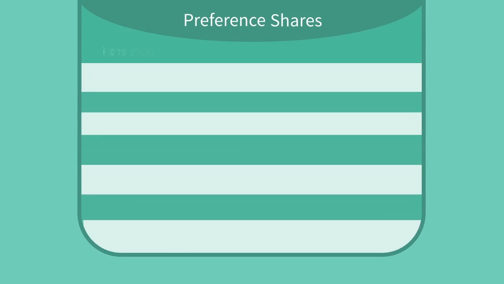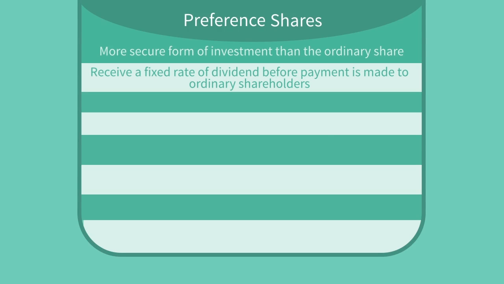Preference shares represent a more secure form of investment than the ordinary share. The reason for this is that preference shares receive a fixed rate of dividend before any payment is made to the ordinary shareholders, and usually they enjoy priority over ordinary shares with regard to repayment of capital. The actual rights enjoyed by the preference shareholders will be stated in the company's Articles of Association.